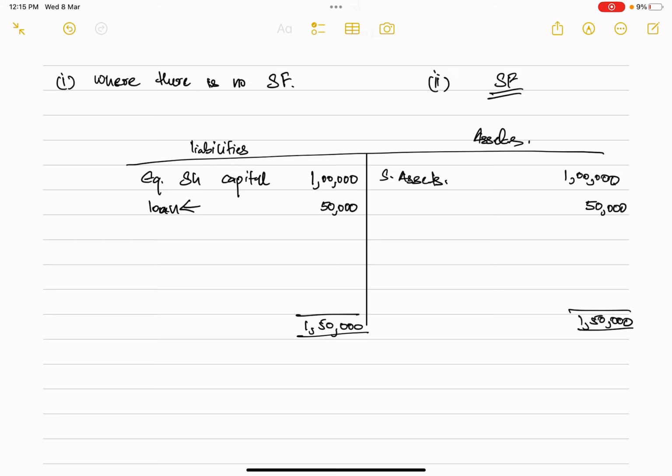Now this loan, let's say, is for a period of 3 years. After 3 years, you have to return this loan of 50,000 rupees, right?